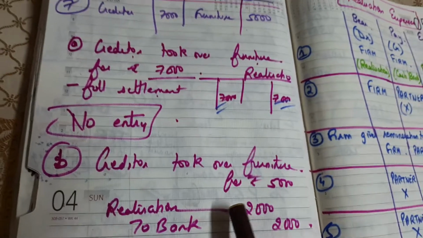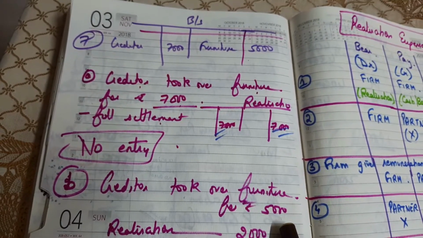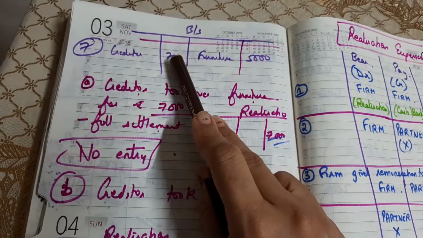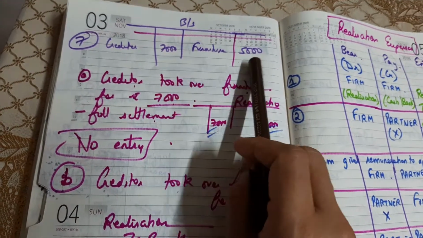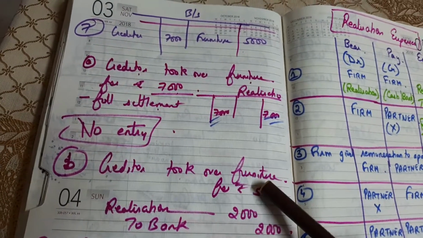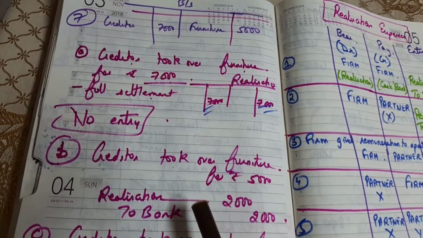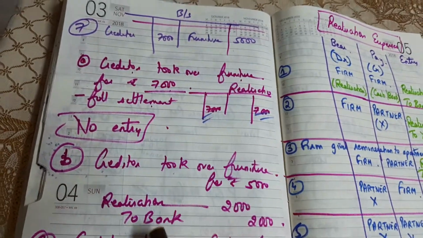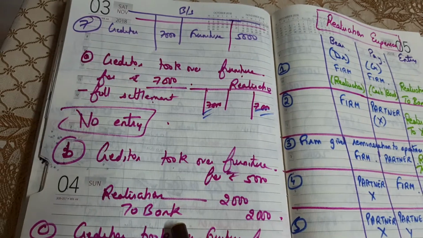But yes, if the creditor takes over the furniture for rupees 5,000, the creditor is of 7,000, furniture is of 5,000, he takes over the furniture. So 2,000 extra we have to pay to the creditor. So the entry will be realization to bank.